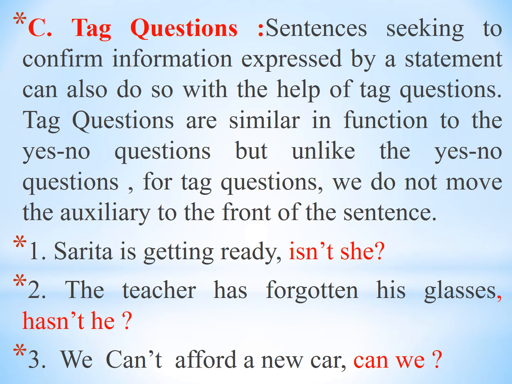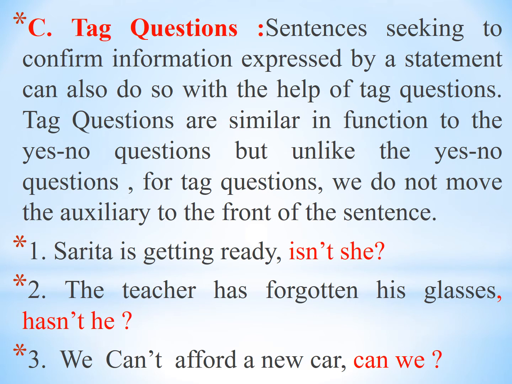Now in the statement itself not is added, that's why in the question tag not should not be used. Remember this: if in the statement a negative word is used, not, nor, then in a tag question not is not used. We can't afford a new car, where the helping verb, auxiliary verb is can. Not is already there, that's why we do not need to use not here.